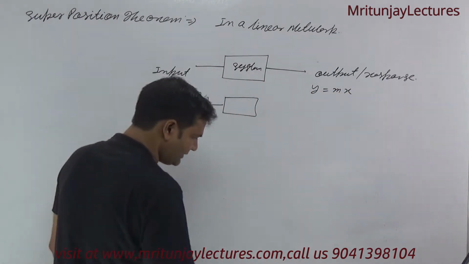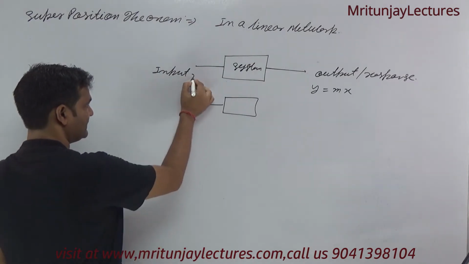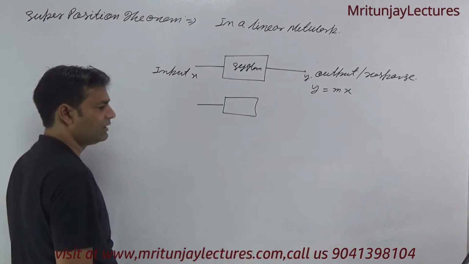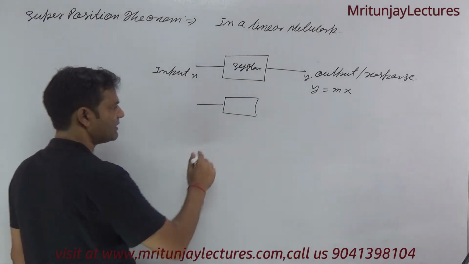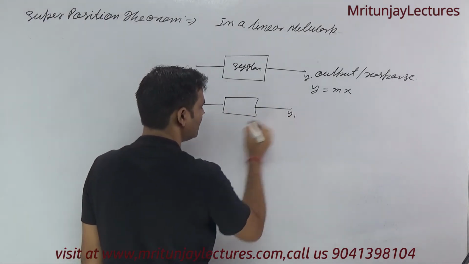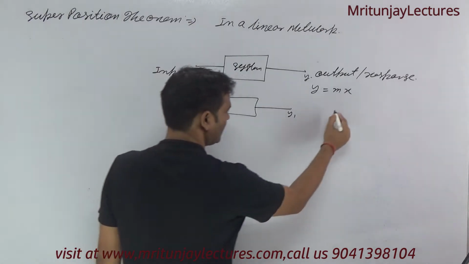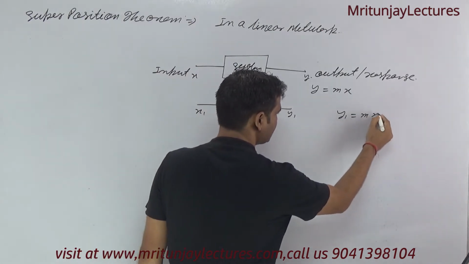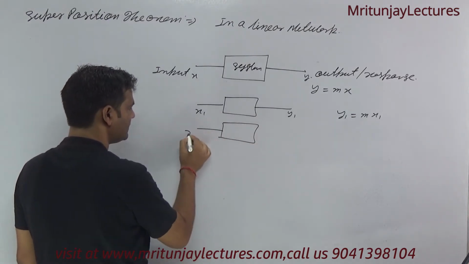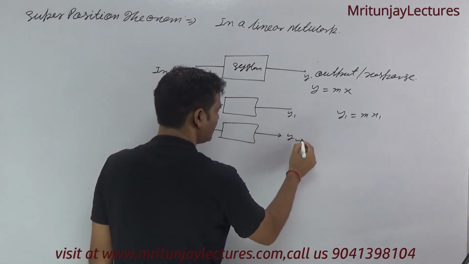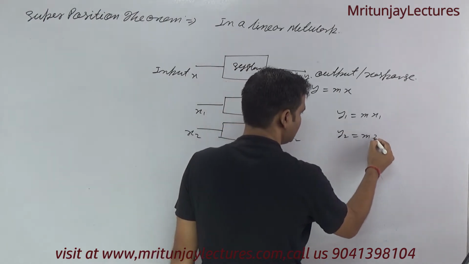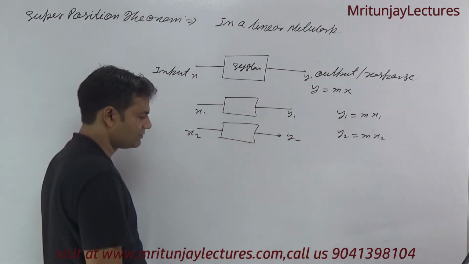Suppose that this is x and this is y, then y equal to mx type function means corresponding to a function x1 we get y1, y equal to m into x1. For another input x2, the response also changes, and y2 is written as m into x2.